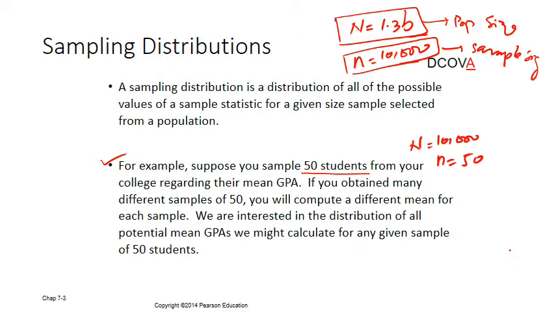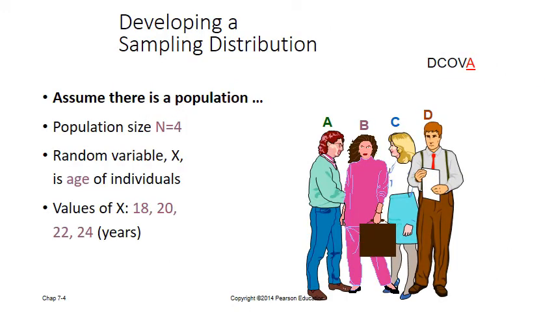If you obtain many different samples, you take a sample from Yan'an campus, you take a sample from Songjian campus, their mean GPA will be different. Similarly, if you keep changing the samples, their mean GPA will be different. Now to do the example, we consider a small population, because if I consider the population of China and sample size of 10,000, then there would be many samples. We cannot tackle them in a simple example.